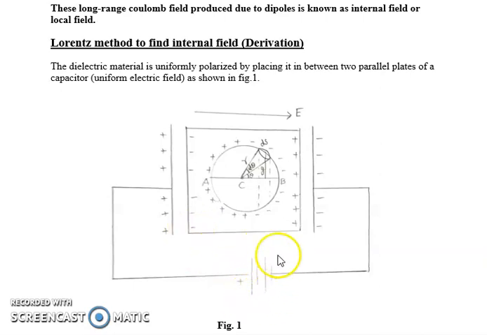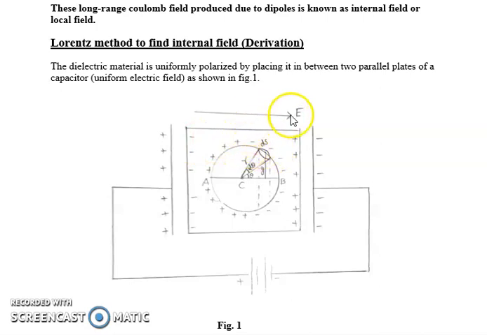Now once a battery is connected, an electric field is generated in this direction, because it goes from plus to minus. Because of this electric field, inside the dielectric material, the negative charges and positive charges get separated. Initially, without an electric field, the charge centers coincide.